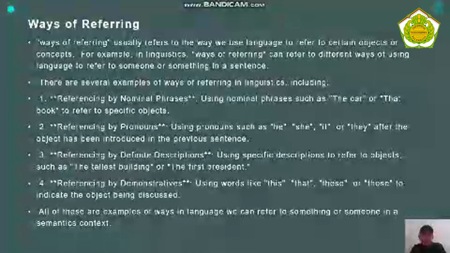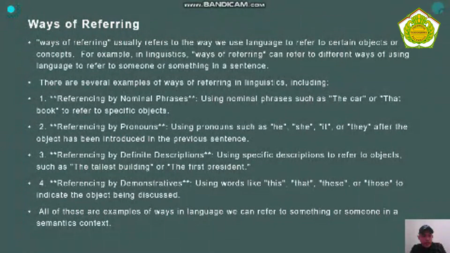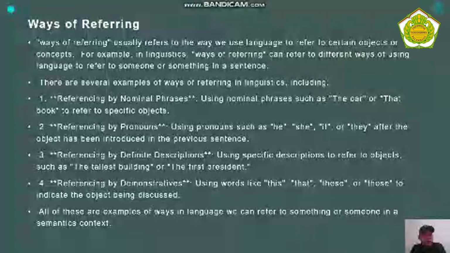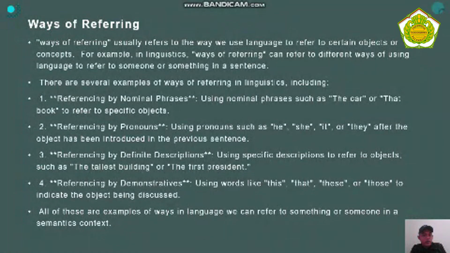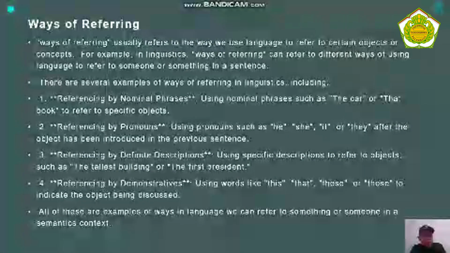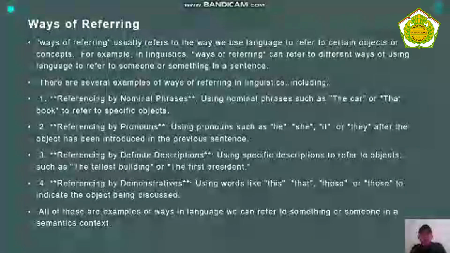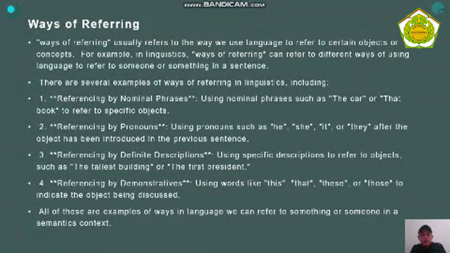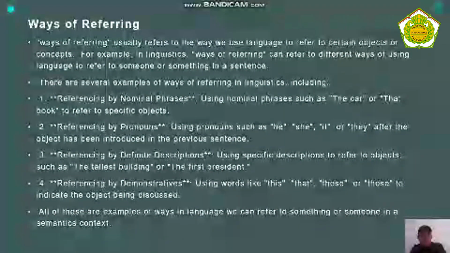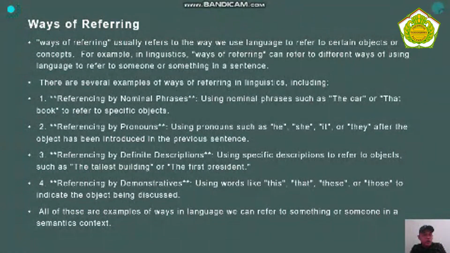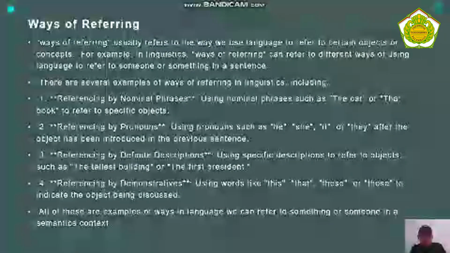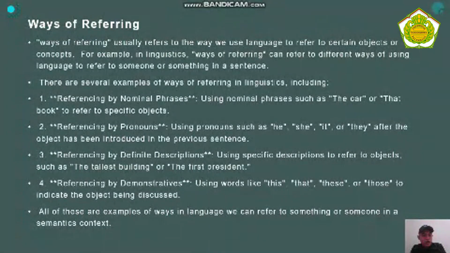Using a specific description to refer to an object, such as the tallest building or the first president. 4. Referencing by demonstrative. Using words like this, that, these, or those to indicate the object being discussed. All of these are examples of ways in language we can refer to something or someone in a semantic context.